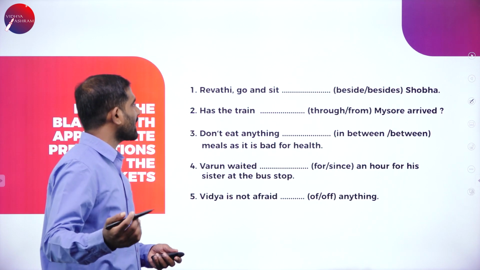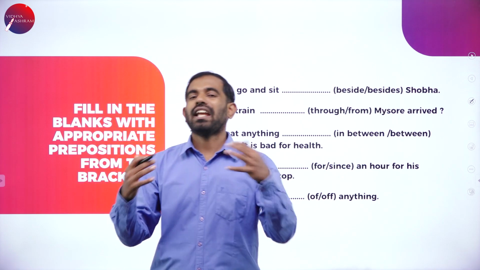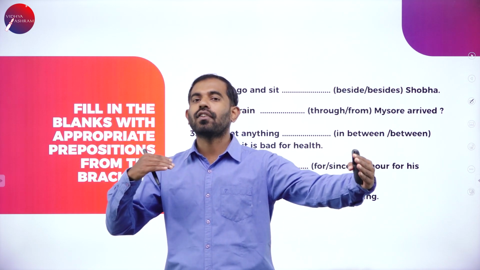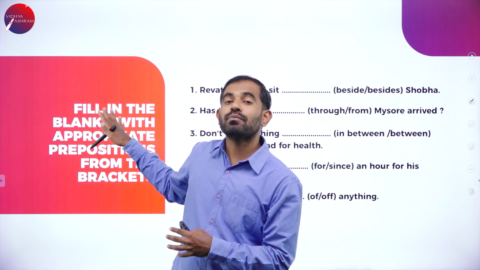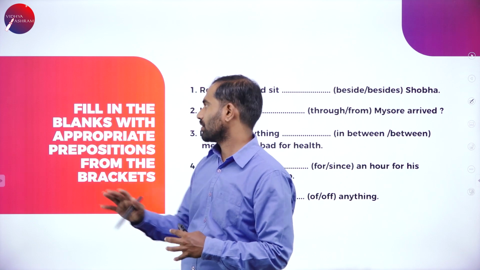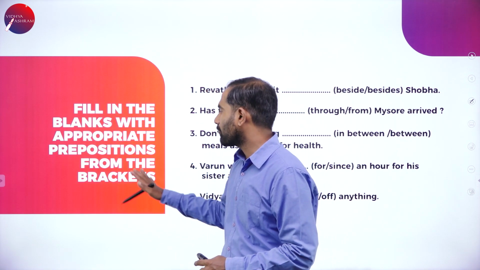Next exercise. In your workbook, there are plenty of examples given, plenty of exercises given, but I have reduced the content. I have picked up which seems to be most important, and I'm trying to solve these questions. Fill in the blanks with appropriate prepositions from the brackets.